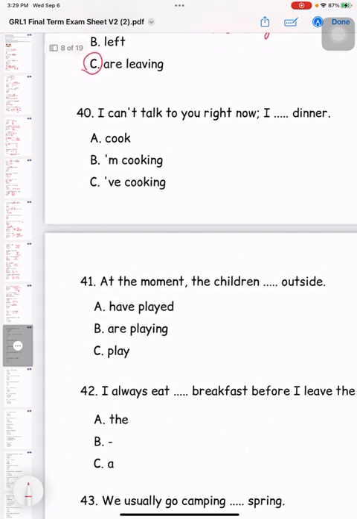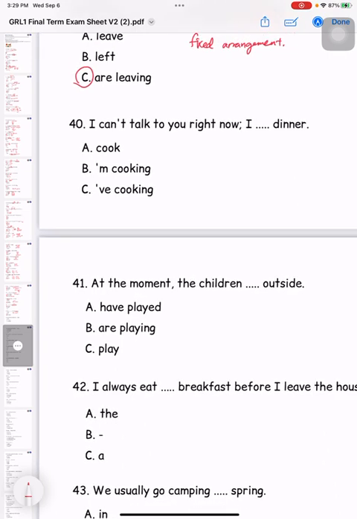Okay, 40. I can't talk to you right now. Okay, see? 我现在不能跟你讲话. Why? Because I dinner. So when we are talking about the action which is happening now, same thing, we have to use present continuous tense. So which one is it? B. Okay, this is wrong. I've cooking. This is definitely wrong. I cook is also wrong.